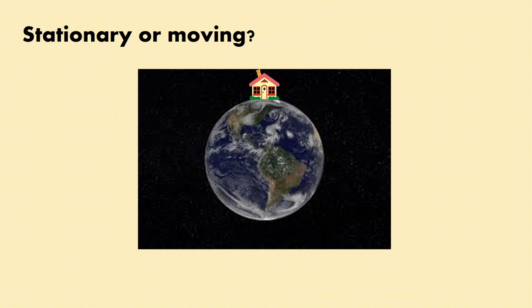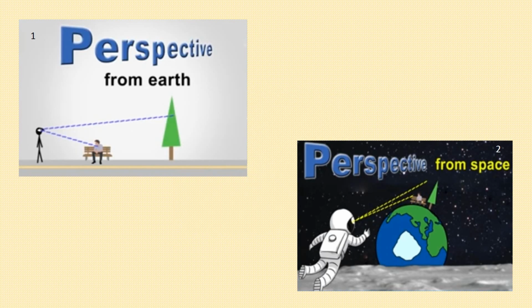I will explain it with the help of an example. Look at picture 1. You can see two persons and one tree. So are they at rest or are they moving? If we consider these objects on Earth, then they are stationary. They are at rest. They are not moving. But if we look at them from space, they are in motion because the Earth is moving and the objects on Earth will appear as moving. But when these objects are observed from Earth only, as you and I are on Earth, we can say the objects are stationary or moving accordingly.